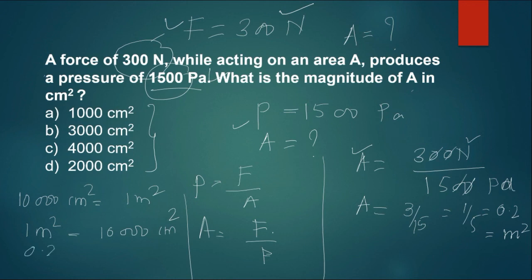Therefore 0.2 meter square, you can calculate roughly, will be equal to 10,000 into 0.2, that is 2000 centimeter square. That is the answer.